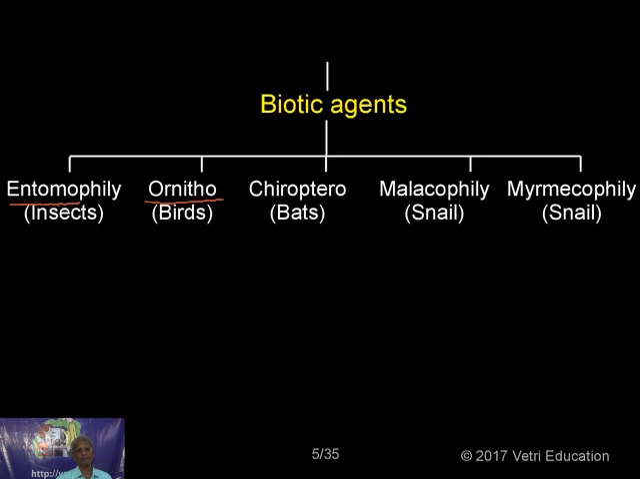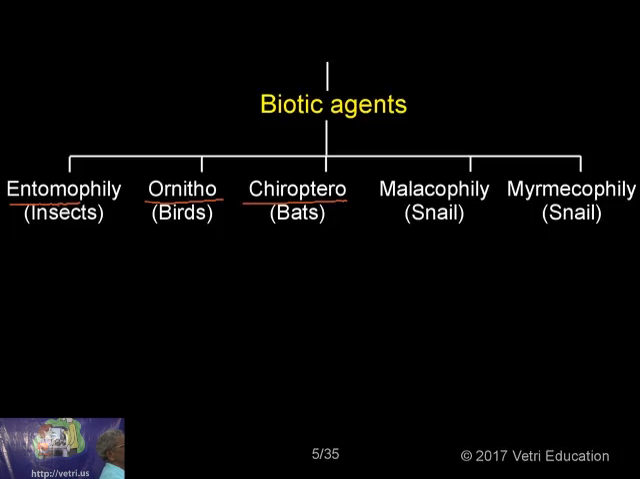Because Salim Ali, even though he was born an Indian, has become an international figure. See, those people who study birds, who do research on birds, are called ornithologists. Ornitho means birds. So birds also help in pollination. Chiropterophily. Birds do a lot of pollination.